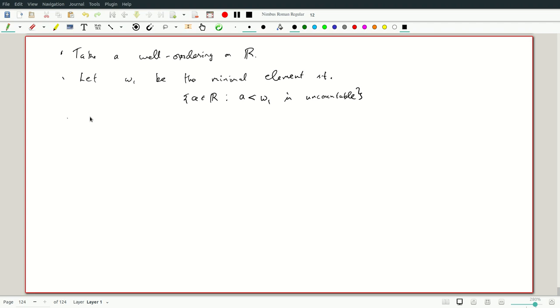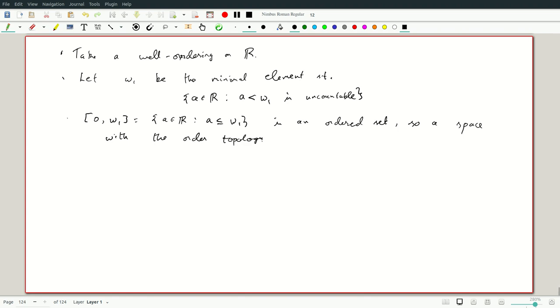And then we consider the following segment. So you look at [0, omega 1], closed at omega 1. This is all a in R such that a is less than or equal to omega 1. So this is an ordered set, a space with the order topology. And exactly the fact that omega 1 is uncountable, that the initial segment of omega 1 is uncountable, shows you that this is not first countable.